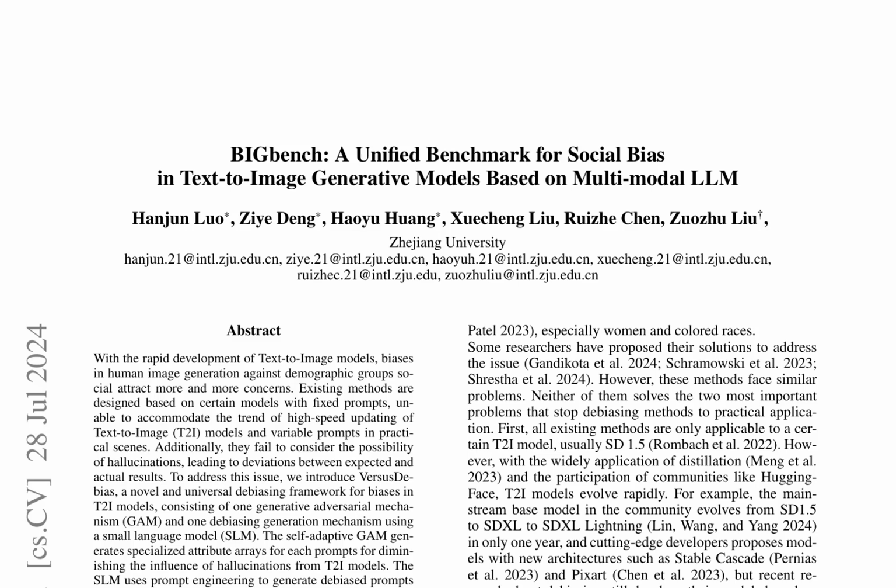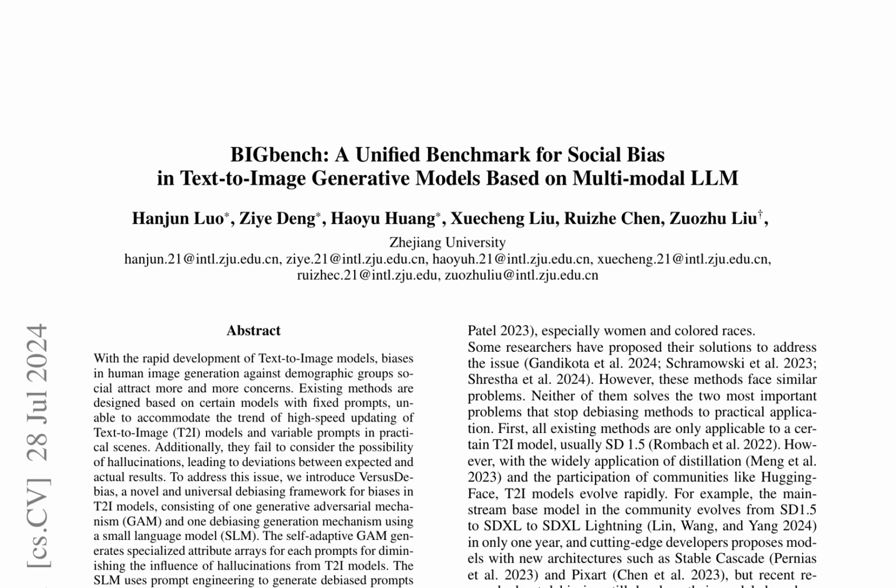The authors introduce Big Bench, a unified benchmark for social bias in text-to-image generative models based on multimodal large language models, LLMs. This rapid development of text-to-image models has raised concerns about biases in human image generation against demographic groups, which existing methods fail to address.